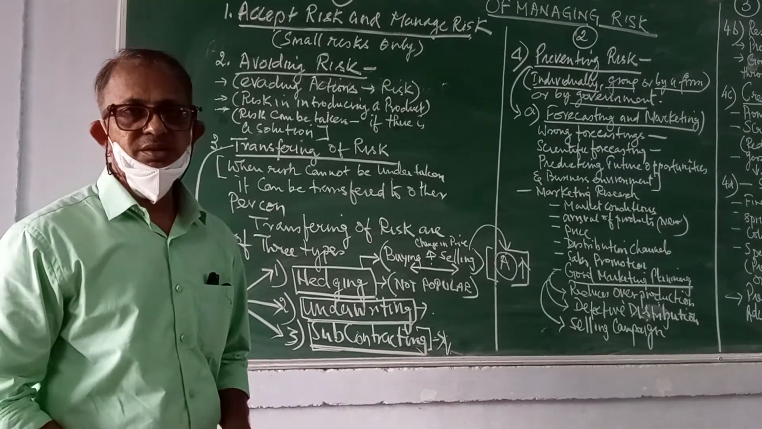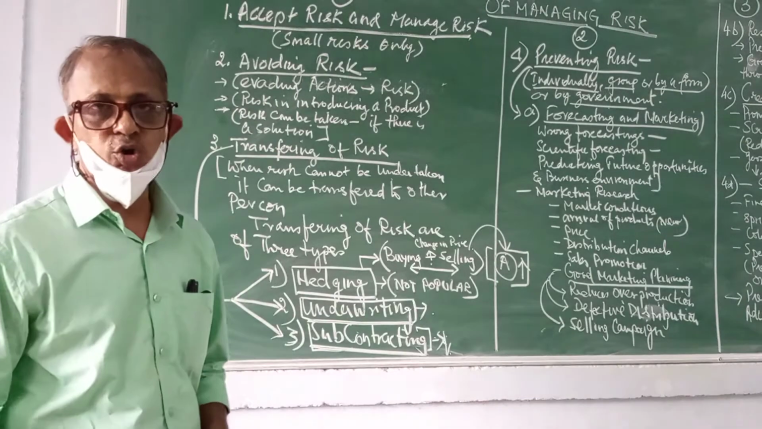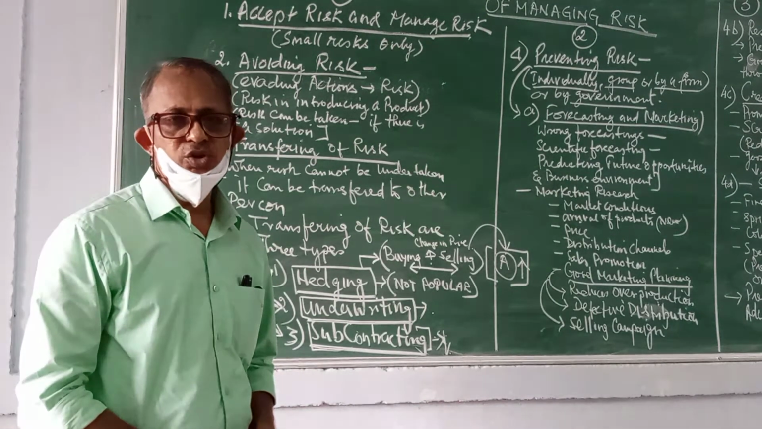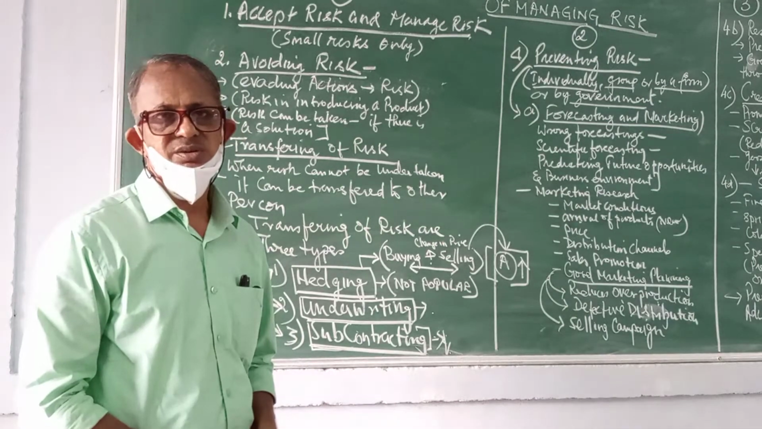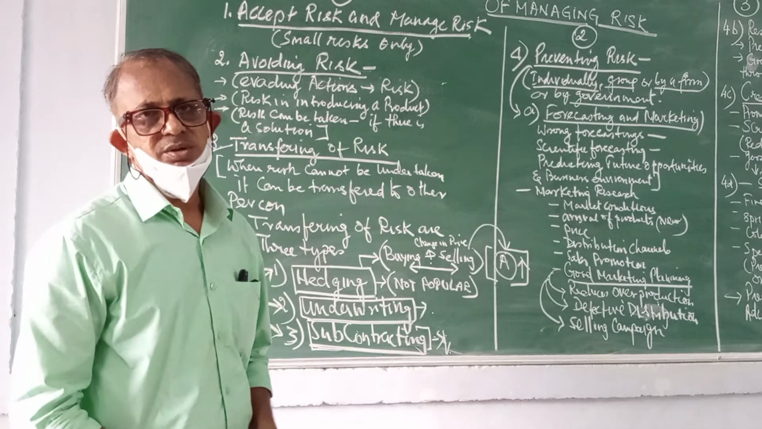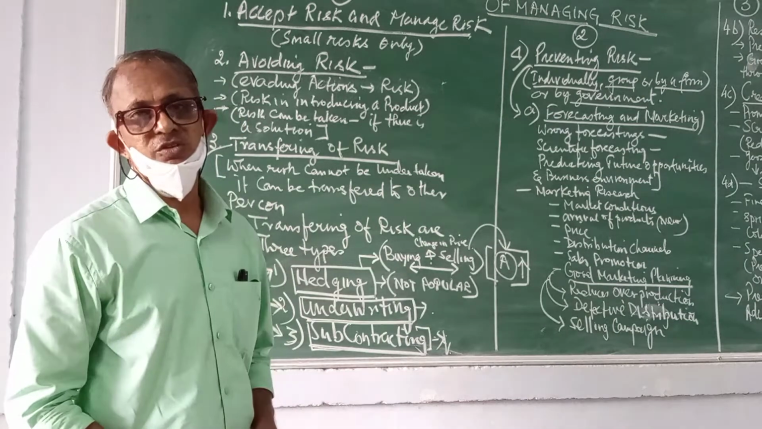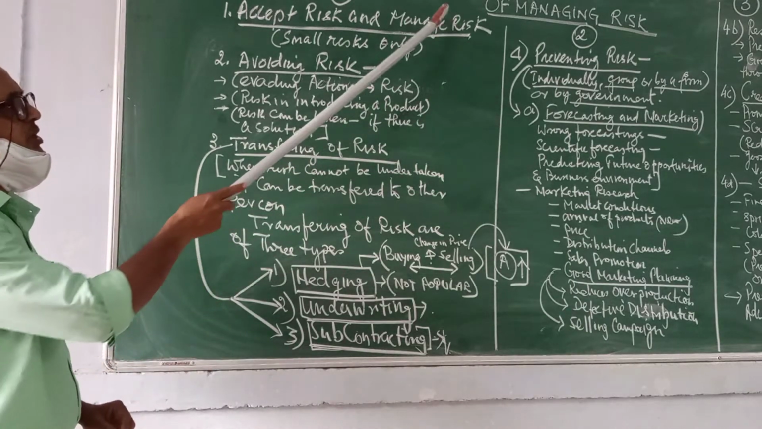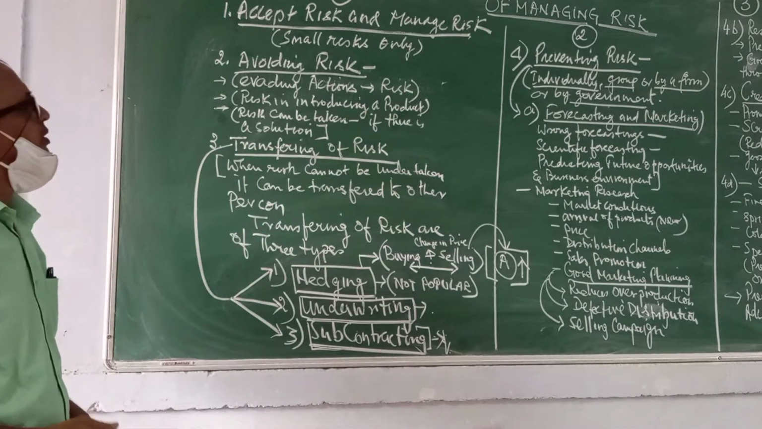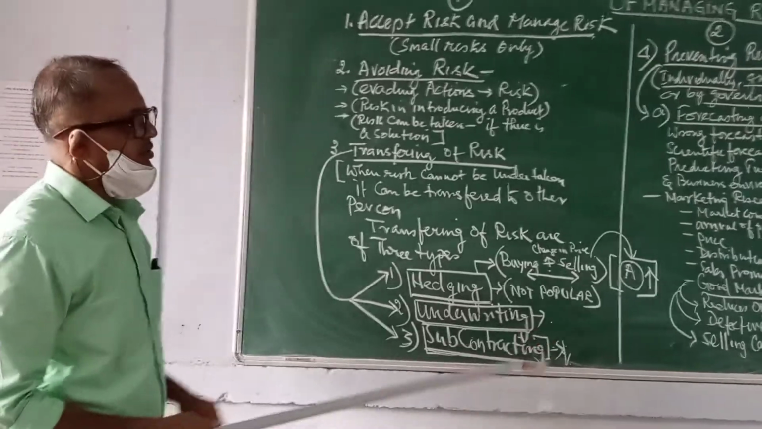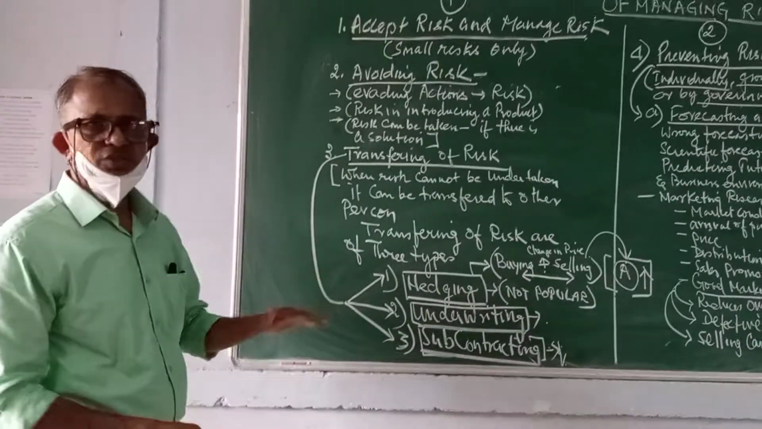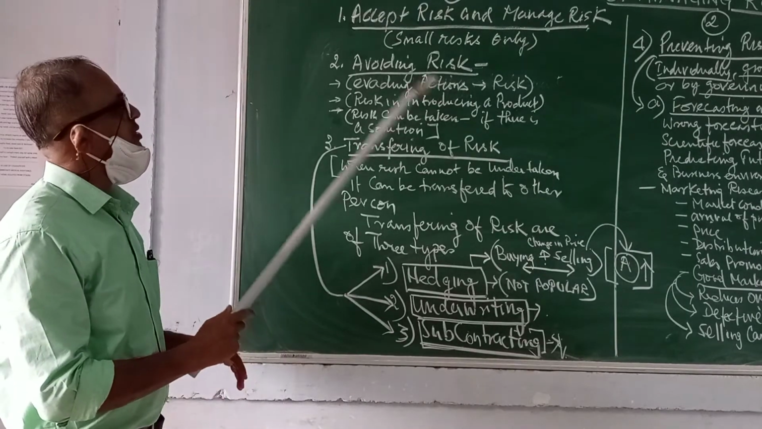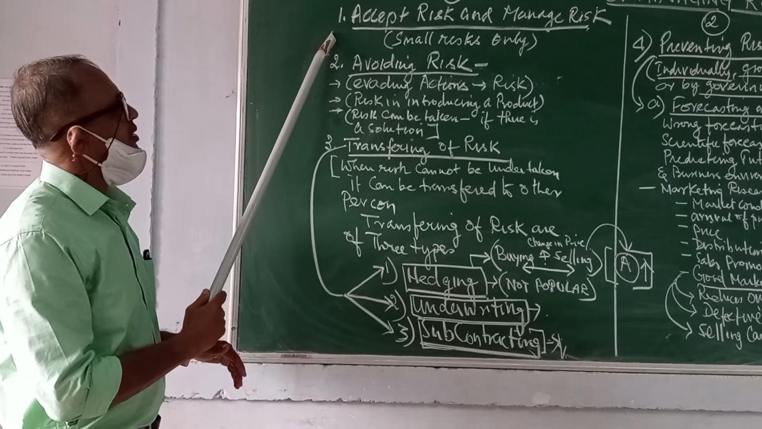See, in methods of managing risk, it is not only important to know what risk is, but it is also equally important that we should know how to manage risks. Only then an entrepreneur can be successful in his business. So, today's topic is methods of managing risks. There are a variety of ways to manage risk, and to start with, I shall start with point number 1.